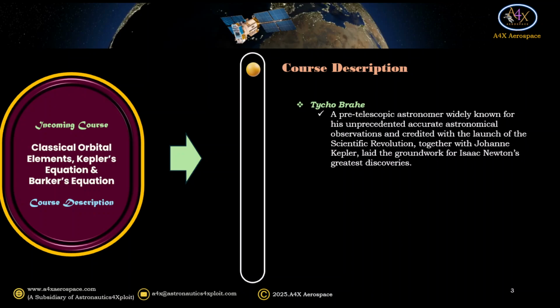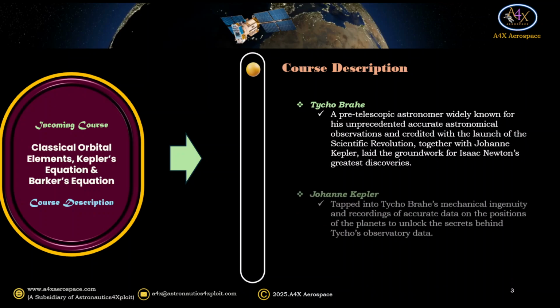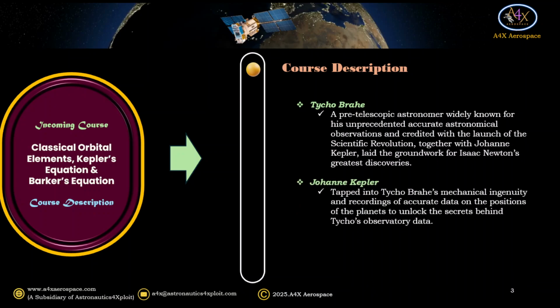Tycho Brahe, a pre-telescopic astronomer, widely known for his unprecedented accurate astronomical observations and credited with the launch of the scientific revolution, together with Johannes Kepler, laid the groundwork for Isaac Newton's greatest discoveries. Johannes Kepler tapped into Tycho Brahe's mechanical ingenuity and recordings of accurate data on the positions of the planets to unlock the secrets behind Tycho's observatory data.